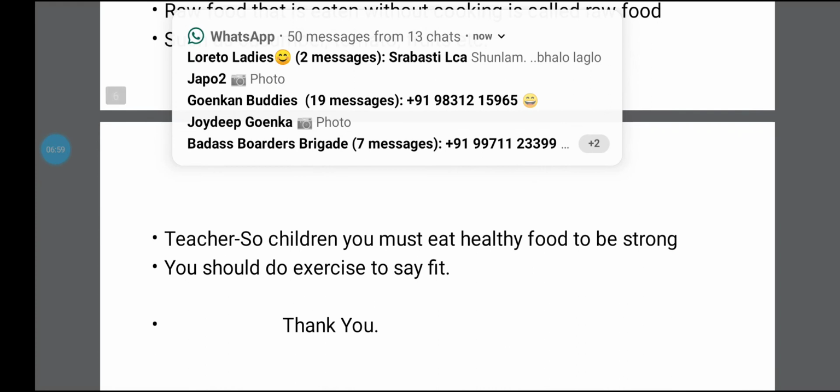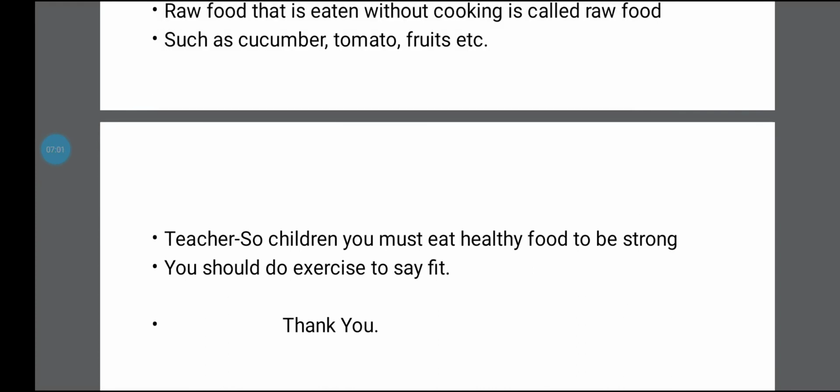Then teacher is saying, so children, you must eat healthy food to be strong. You should do exercise to stay fit. See, you must eat food that is good for your health. That is healthy food. It will make you strong. One more thing, you should do exercise to stay fit.